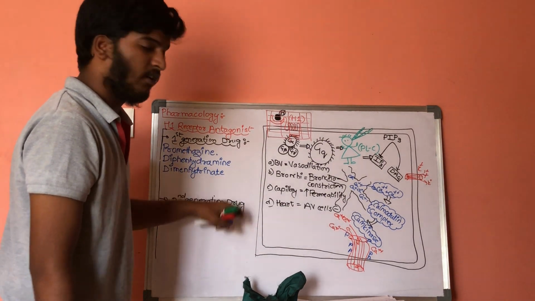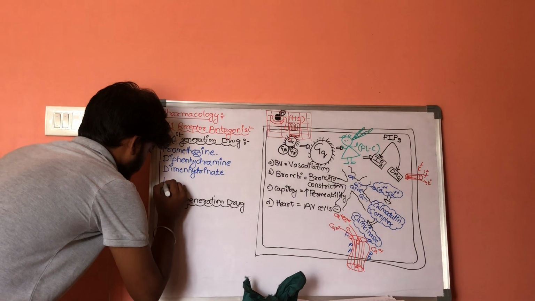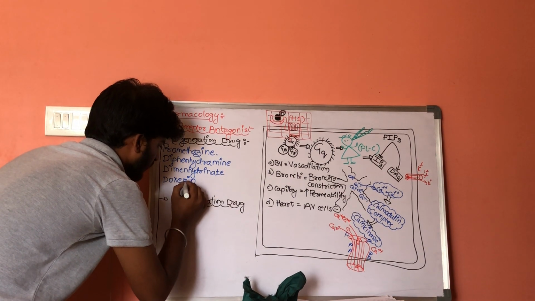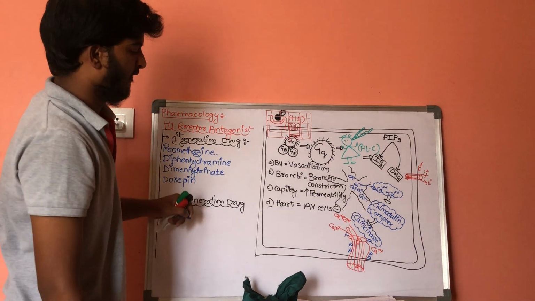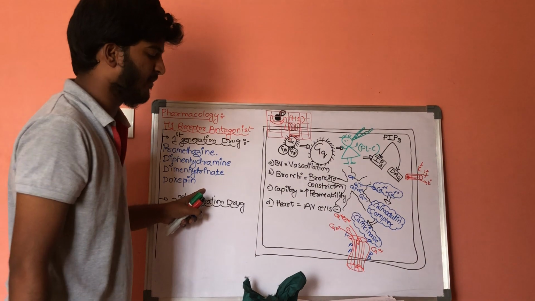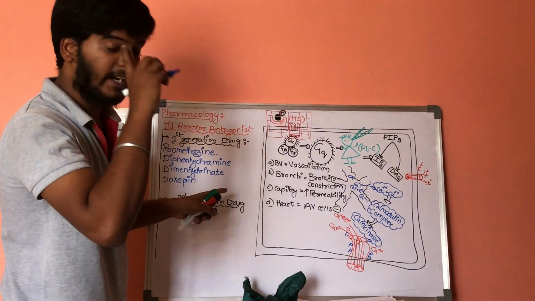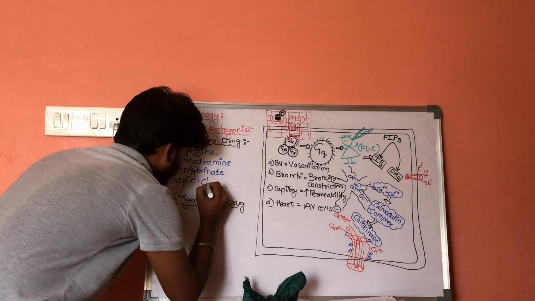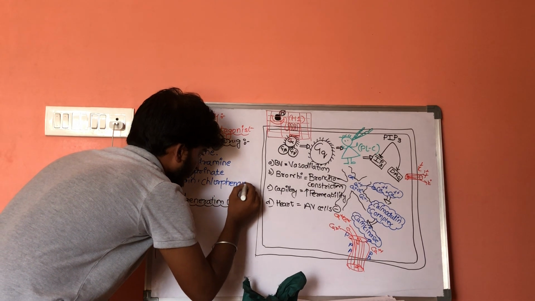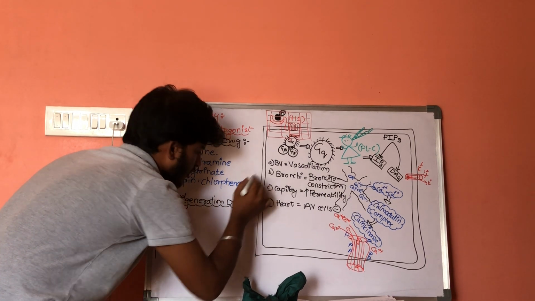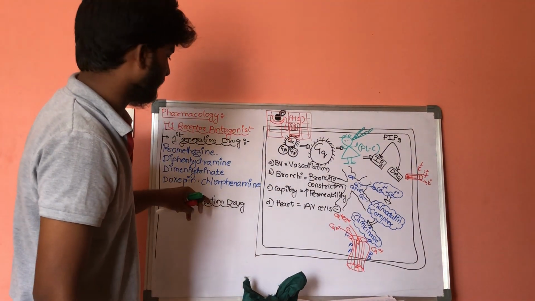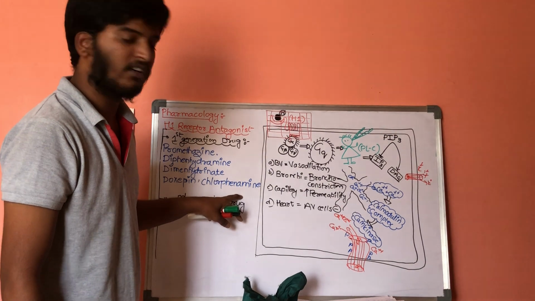Next one is doxepin, which inhibits the reuptake mechanism. And next one is chlorphenamine, which is the least sedation causing drug.